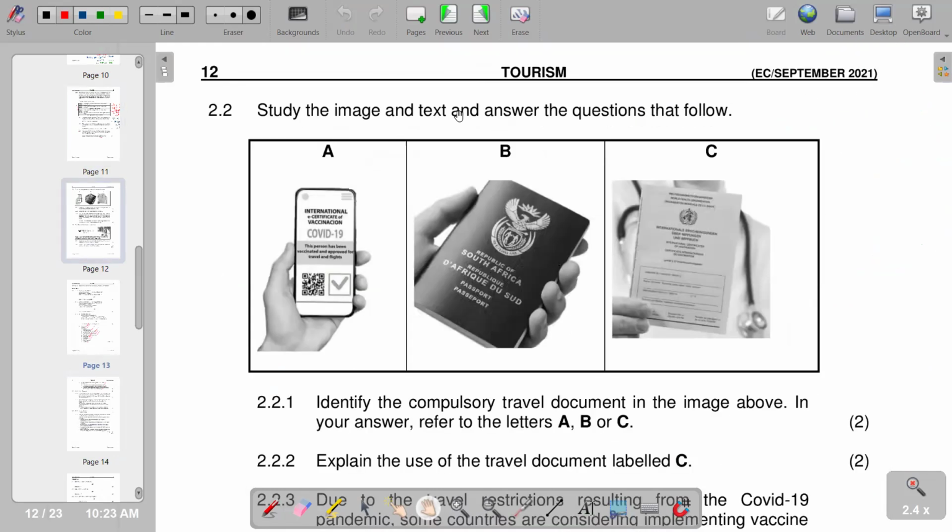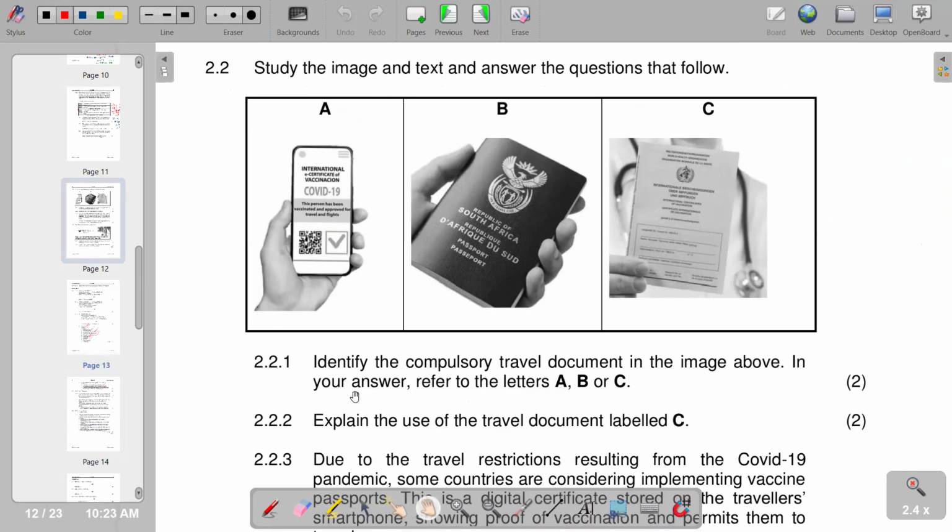Study the image and text, and answer the questions that follow. Of course, the first question reads, identify the compounds and travel document in the image above. In your answer, refer to letters ABC. So which one is compounds according to ABC? So you see that we have the passport as the one which is compounds and B. Then explain the use of the travel document labeled C.